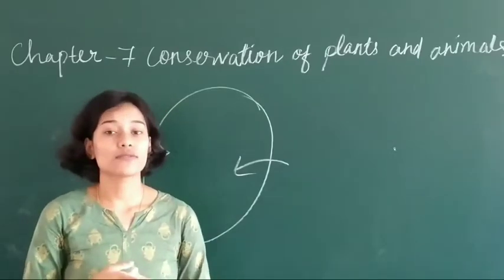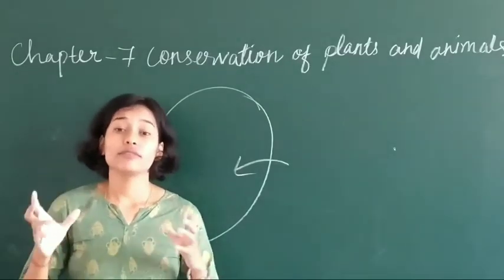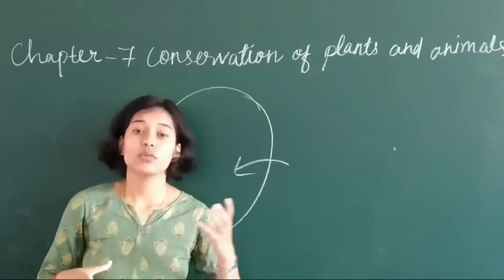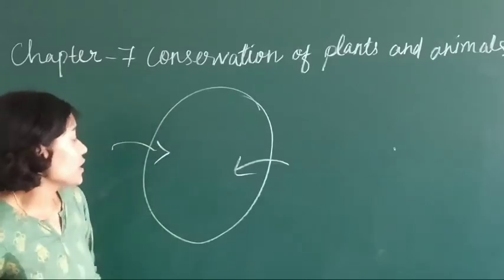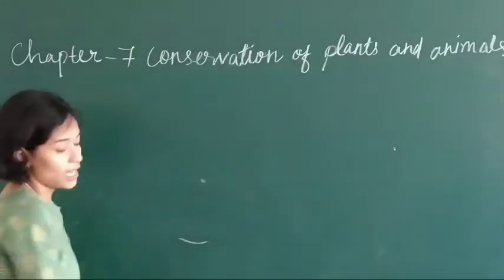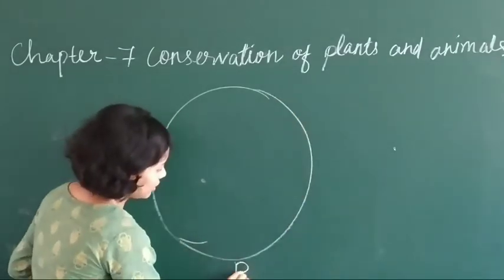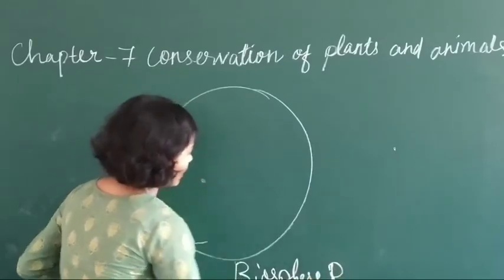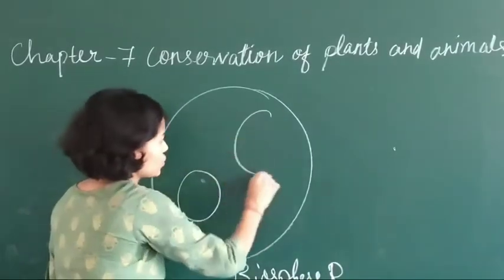A biosphere reserve is a very large area where the habitat of certain animals is protected along with the plants and animals. A biosphere reserve is such a big area that, suppose this is a biosphere reserve, here you may find a national park also, a wildlife sanctuary also.